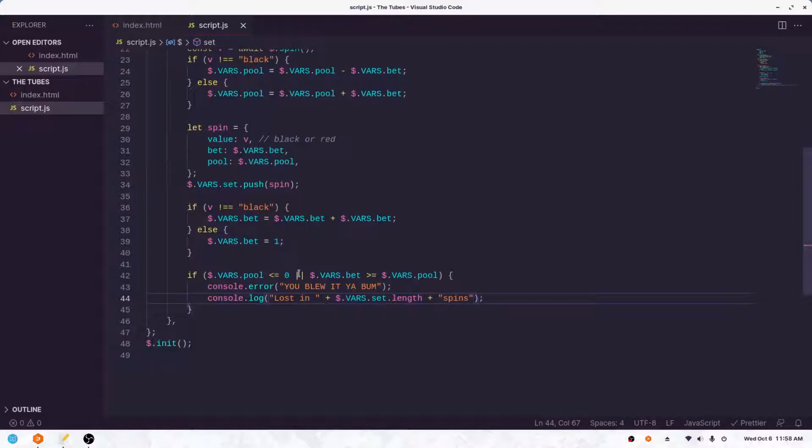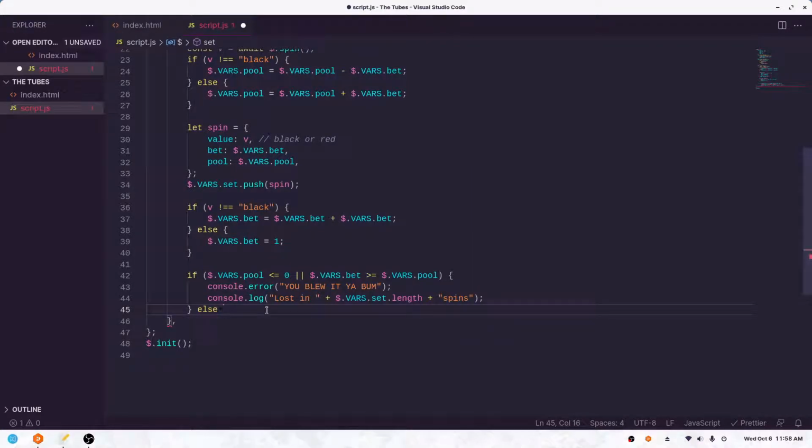So we'll figure out how many variables are in our set, so that we can calculate how many spins it took us to lose all of our money. Actually, this is probably fine for now. So if we lose, then we'll do that.